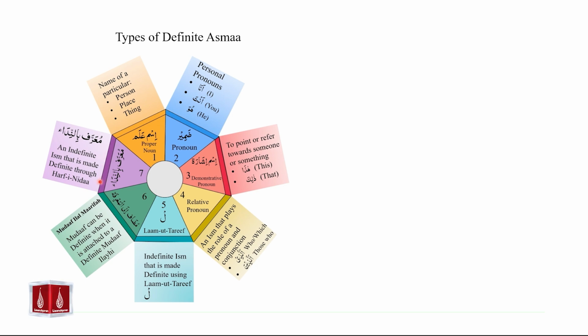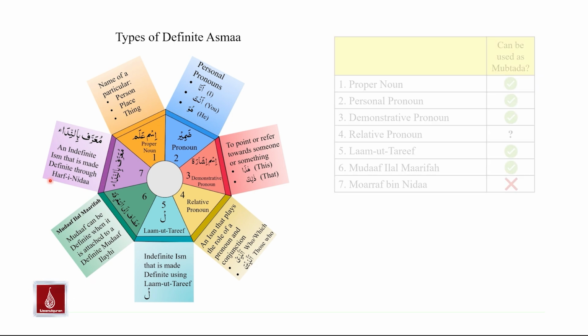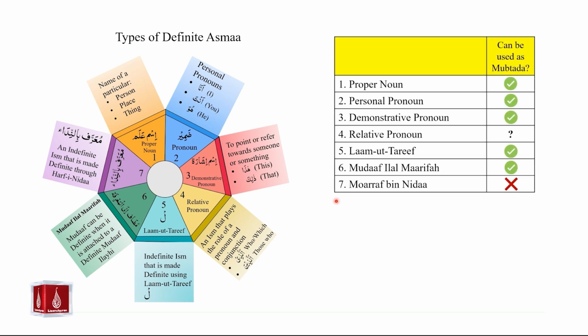We also studied whether the different types of definite asma can be used as mubtada in jumla ismiya. We studied that proper nouns can be used as mubtada, personal pronouns can be used as mubtada, demonstrative pronouns can be used as mubtada. We will study whether relative pronouns can be used as mubtada or not in this lecture.